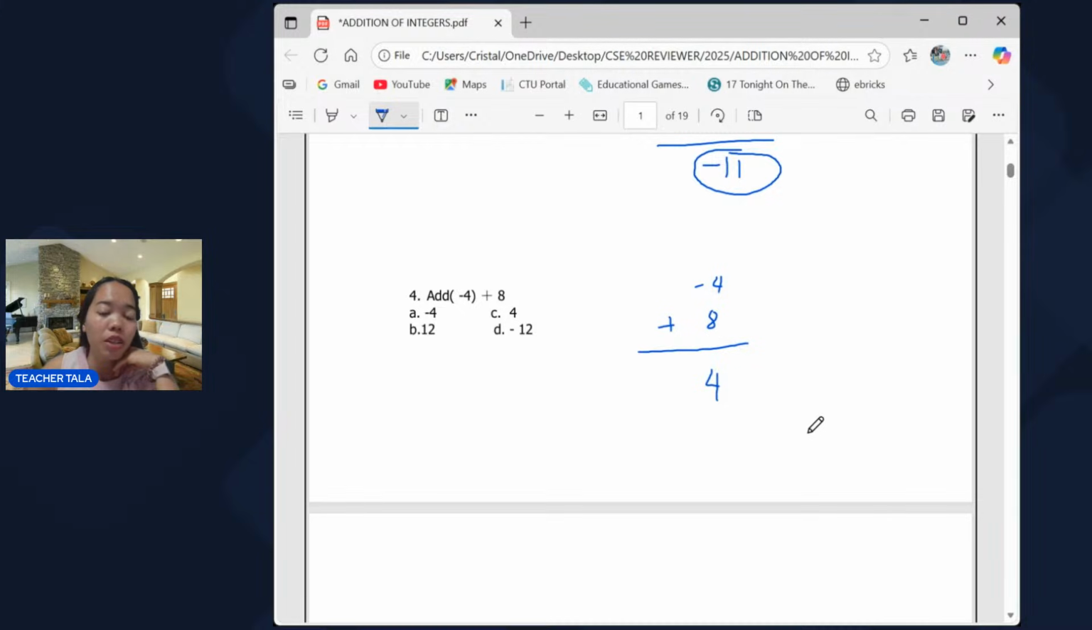Tapos take the sign of the greater number. The greater number is 8 and the sign of 8 is positive. So our answer is positive 4. That is letter C.